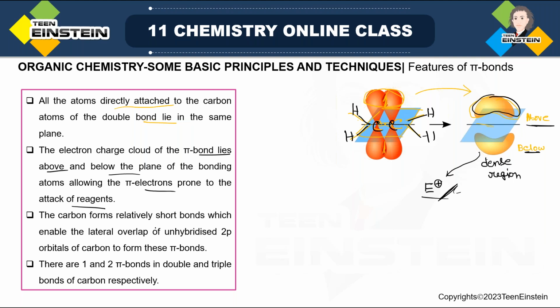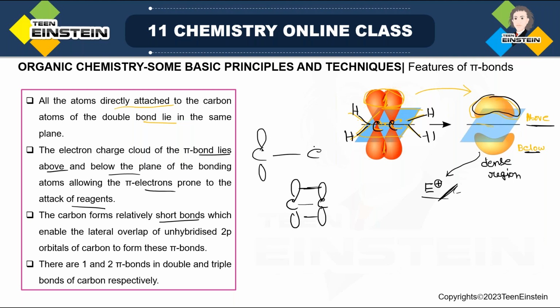The carbon forms relatively short bonds. It means when two carbons come close to each other, this carbon-carbon sigma bond is actually a very short distance, because carbon is from the second period, with 2p orbitals. So they have a short distance, and that is why this type of overlapping will be easier. Suppose the distance is very far.